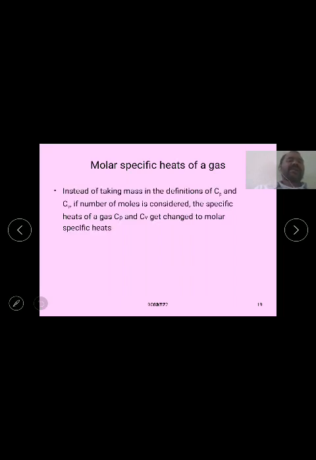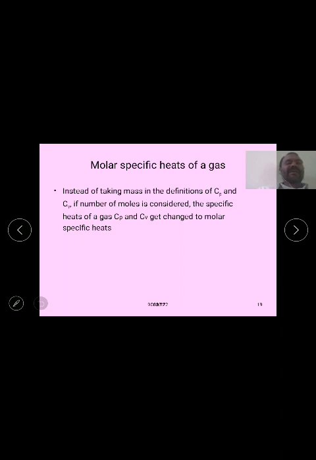We have defined the specific heat of a gas, and now the molar specific heat of a gas, which is also of two types: the molar specific heat of a gas at constant pressure and the molar specific heat of a gas at constant volume. Instead of taking unit mass of a gas in the definition of Cp and Cv, we take one gram mole of an ideal gas. So we define the molar specific heat of a gas.